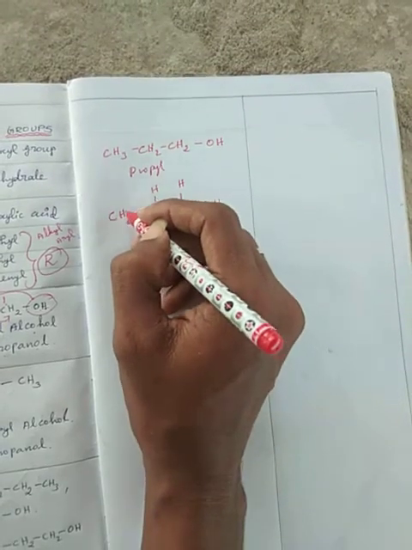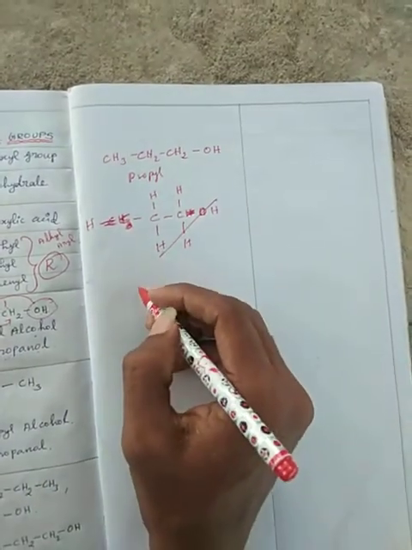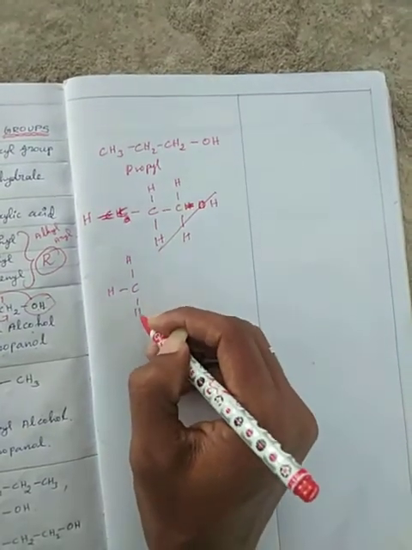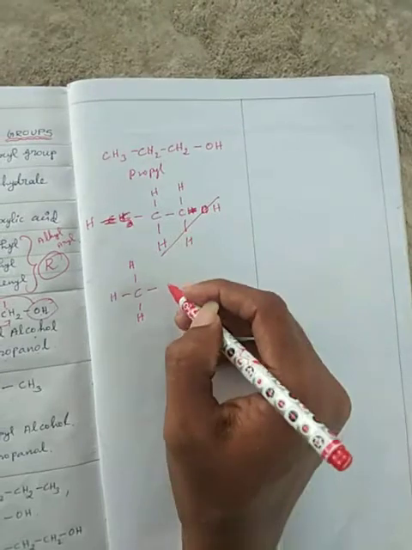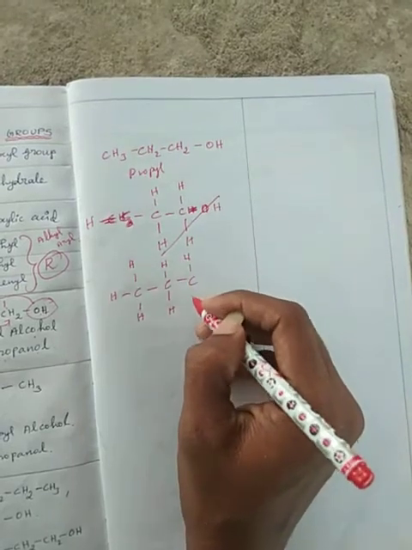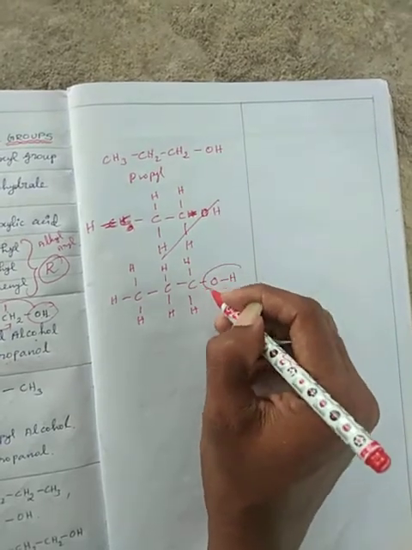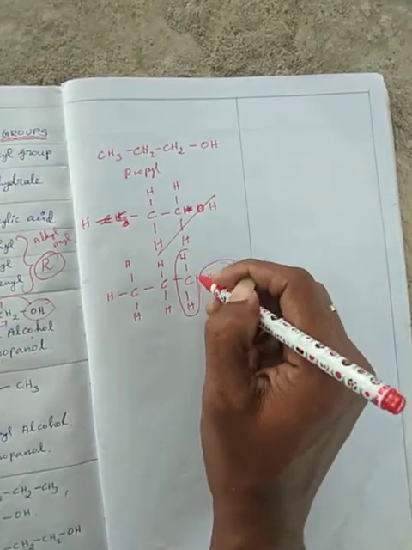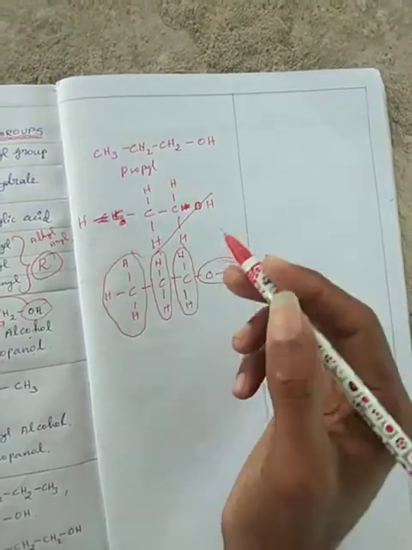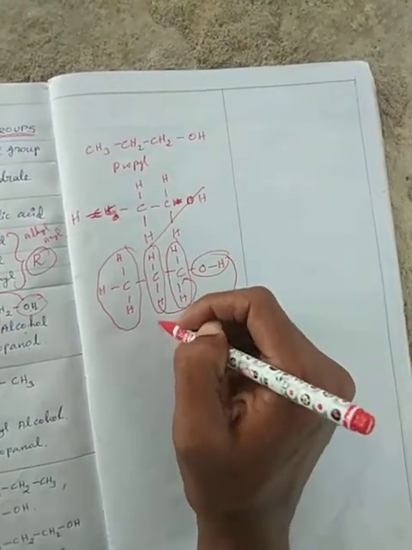Here also say the remaining carbon, hydrogen. So properly, CH3 here, CH2, next CH2 and OH. This is an OH group, this is a CH2 group, this is a CH2 group, this is a CH3 group. The hydrogen will be attached to that carbon, that alcohol group attached to that carbon.